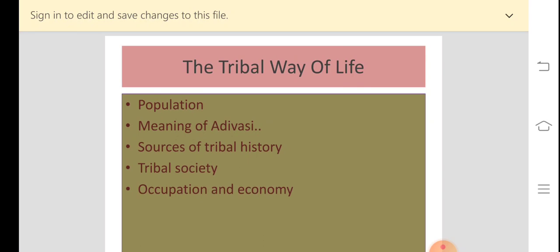Understood? And now what about the economy? See, first of all, what is economy? Economy is the production and distribution of goods and services. It is the way wealth is made, a system of making wealth and using it. That is what economy is.